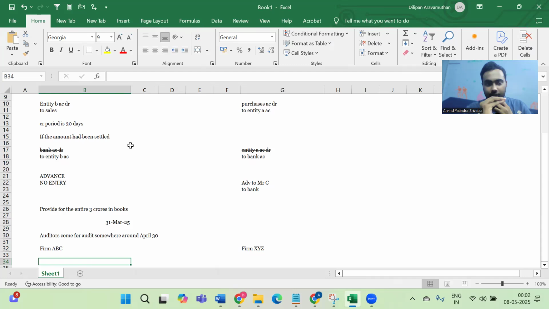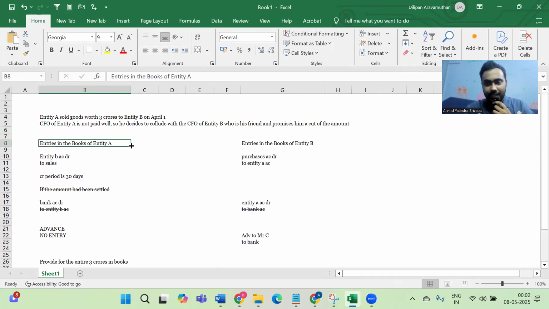Perfect. So when firm ABC is doing the audit of entity A, they will see that there is an accounts receivable to the extent of 3 crores and it's been due for almost 12 months, because I told you the credit period is just 30 days. It's not yet been received, but the management has fully provided the amount. But still, the auditor of entity A, that is firm ABC, would want to assess whether it has to be actually written off. So that is where firm ABC will have to actually do audit procedures.